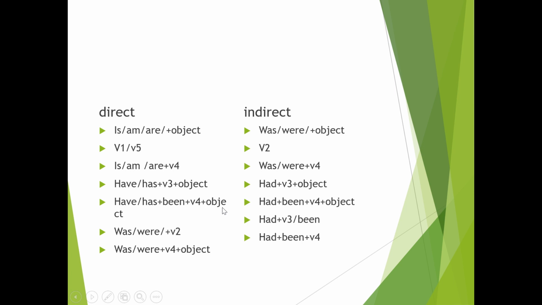And have, has, been, and then ing before object. यो भनेको present perfect continuous changes into had been, ing, and object, past perfect continuous. Was, were, ing, v2. Was, were or v2. Was, were छ भने अथवा v2 छ भने had been or had past participle or been simple past perfect मा change हुन्छ. Was, were and ing means के past continuous changes into had been and ing, means past perfect continuous.